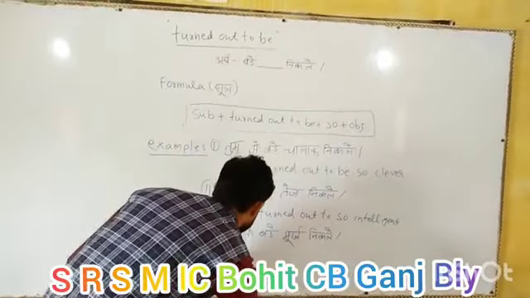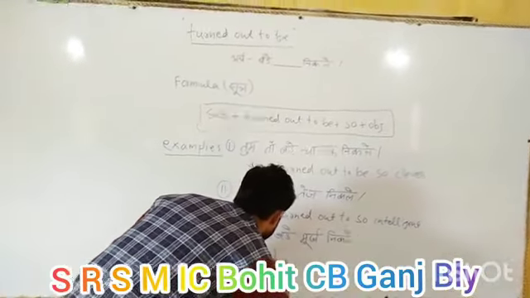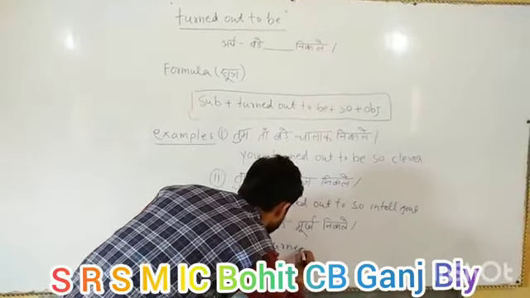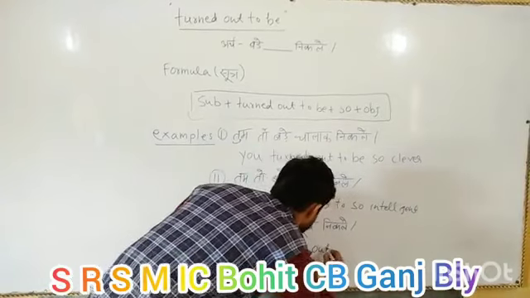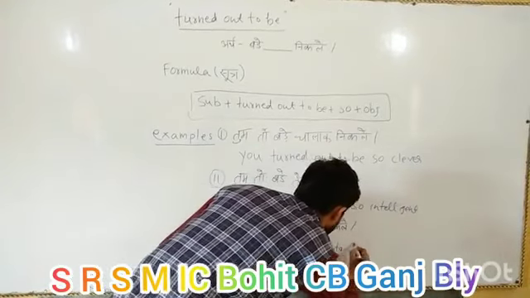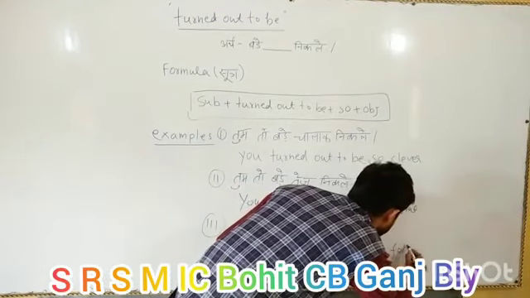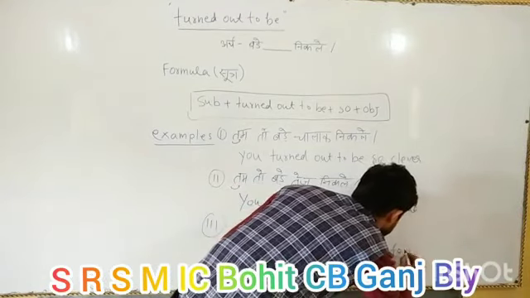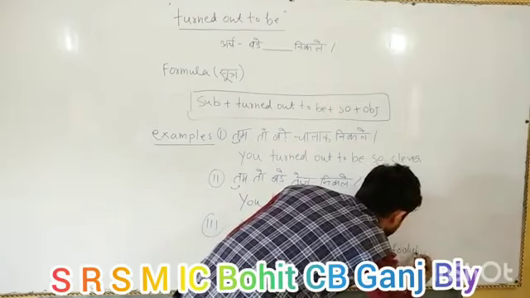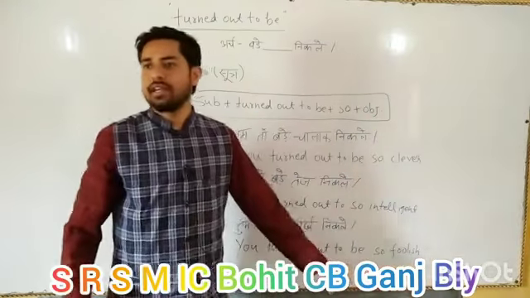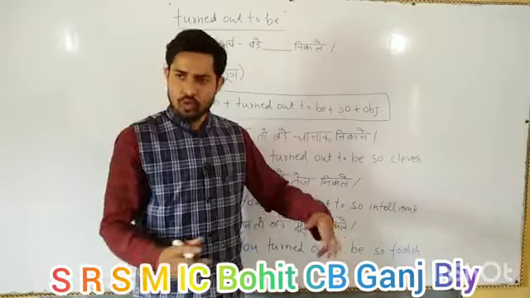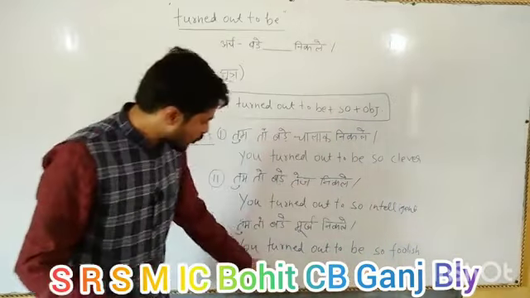So here we can translate you turned out to be so foolish. Or you can write down here stupid as well. तुम तो बड़े मूर्ख निकले, गधे निकले. You turn out to be so foolish or so stupid.